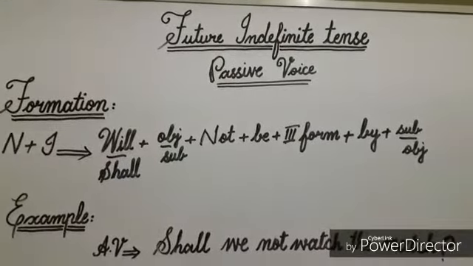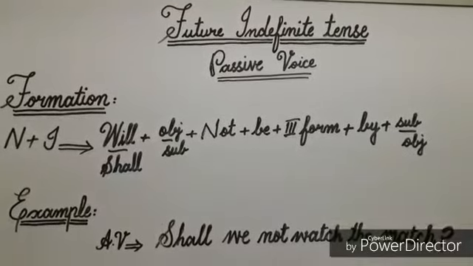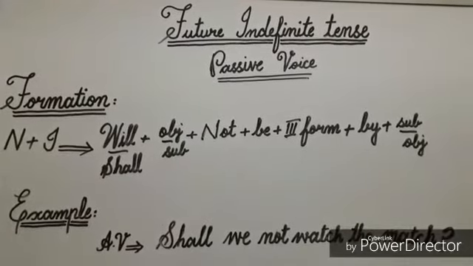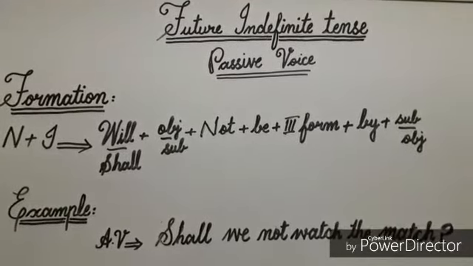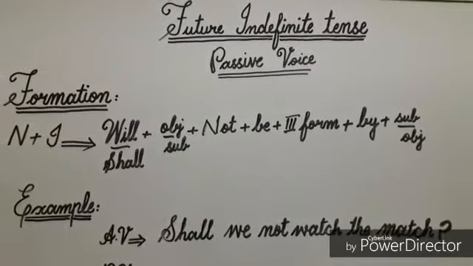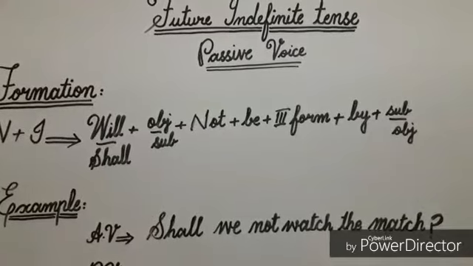For negative plus interrogative sentences, formation is helping verb will or shall, object in subjective condition, not, be, third form of verb, preposition by, and subject in objective condition. Now I'll explain this formation by example. Shall we not watch the match?